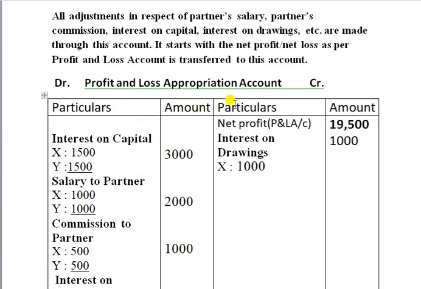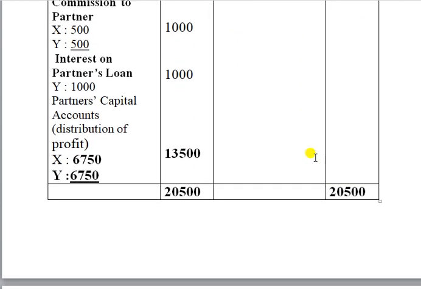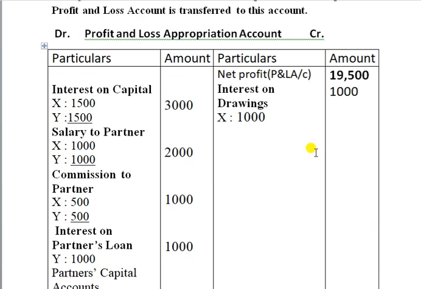This is the profit and loss appropriation account. Almost all items come here. If there are any extra items, we will discuss them later. So it is also a nominal account. It is an extension of the P&L account, debiting all expenses and losses and crediting all income and gains of the firm.